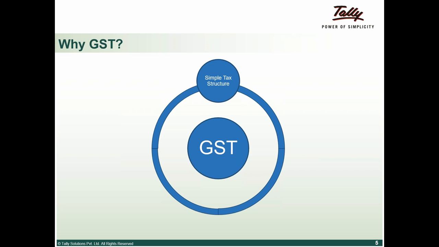So first, it is a simplified tax structure, very simple. Whether you are supplying goods or whether you are supplying services, there is going to be one rate specified or prescribed. So that is the rate that is going to be applicable. Okay. Number two, it eliminates cascading effect.